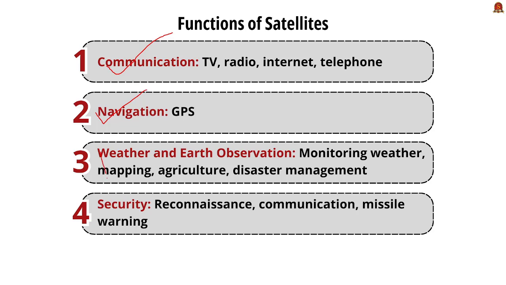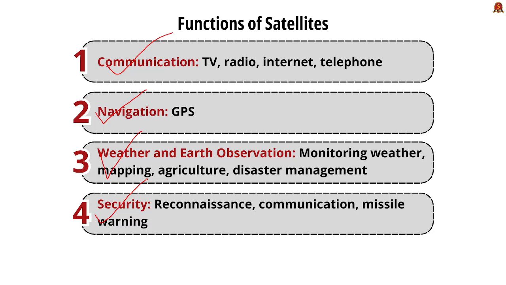Next one is weather and Earth observation. Satellites monitor weather patterns, and satellites take images and gather data about Earth's surface, atmosphere and oceans, which is used for mapping and also for agriculture and disaster management purposes. And next, and more importantly, for security purposes. Satellites are used for reconnaissance, secure communication and missile warning systems.